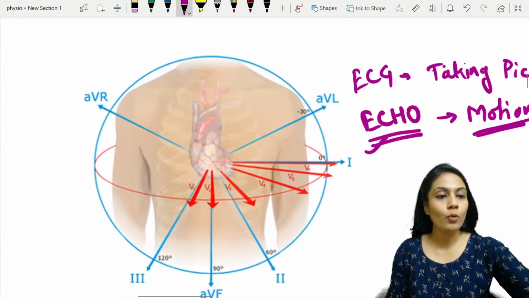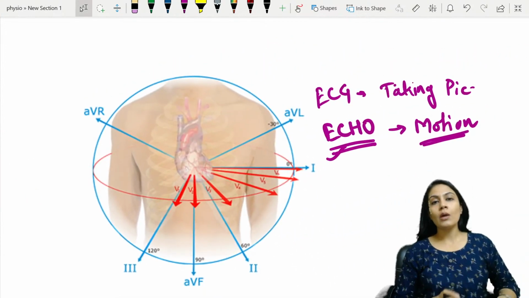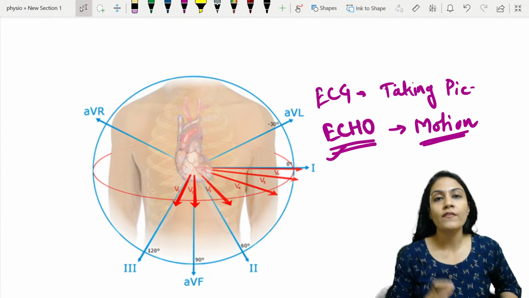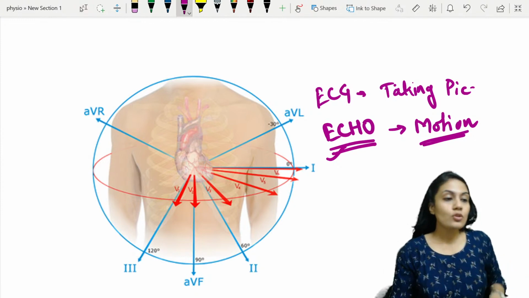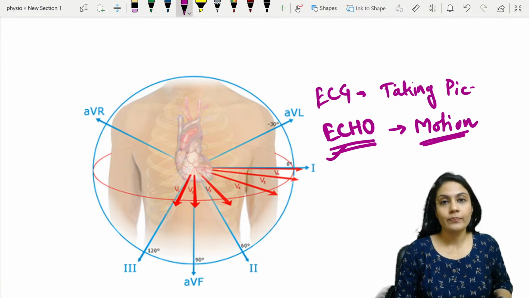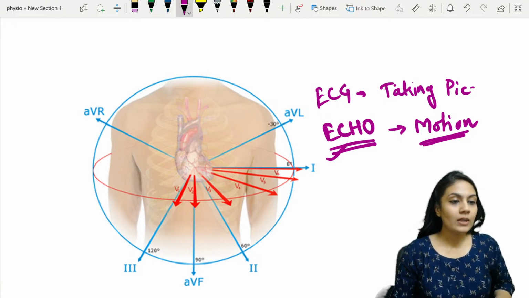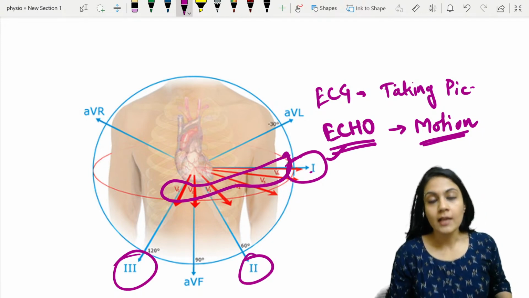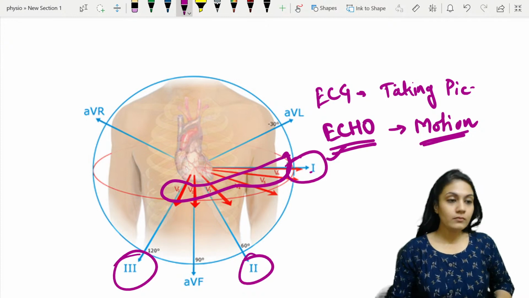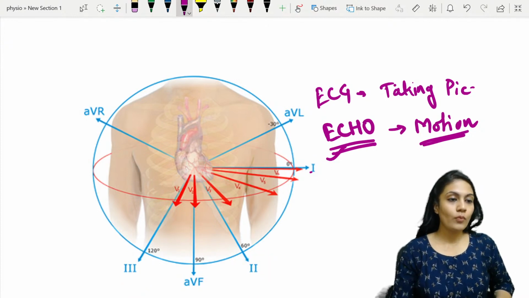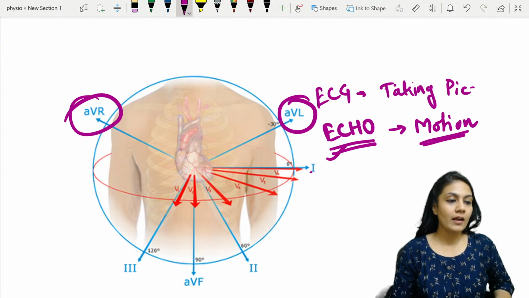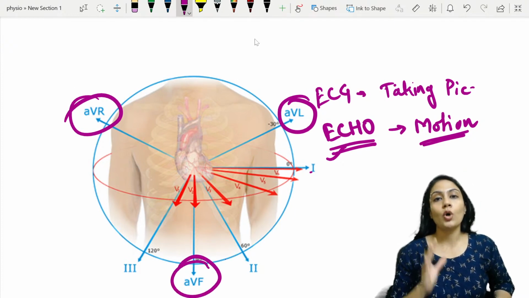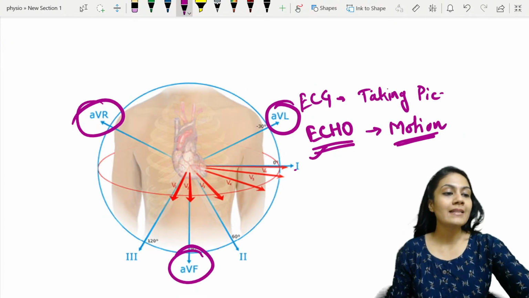Remember, if I make a 360 degree circle of these leads, it looks exactly like this, okay? Now what is this? 1, 2, 3, they are the 3 bipolar leads, right? V1, V2, V3, V4, V5, V6, they are the chest leads, and the rest of them, over here you can see AVL, AVR and AVF. What are these? These are augmented leads, right? So that's how it looks.